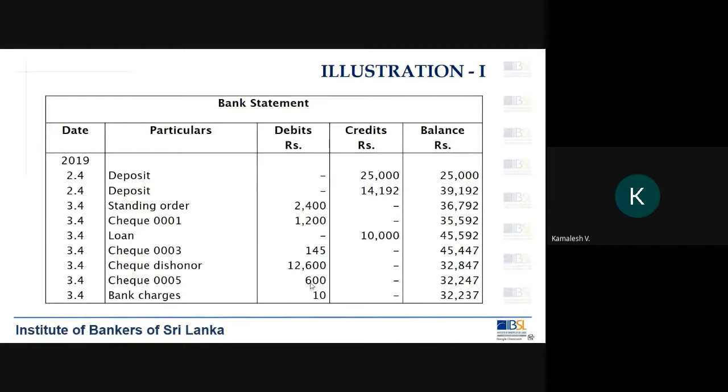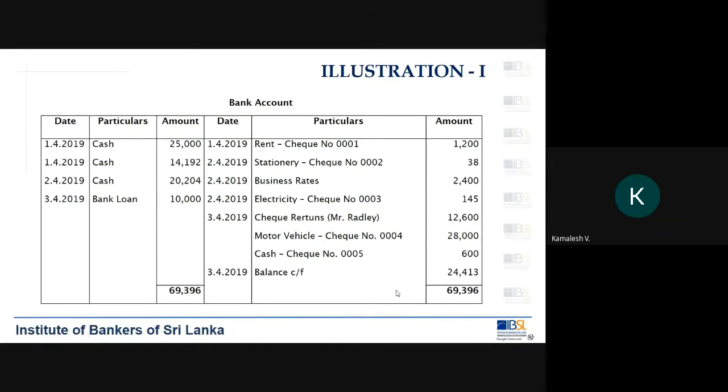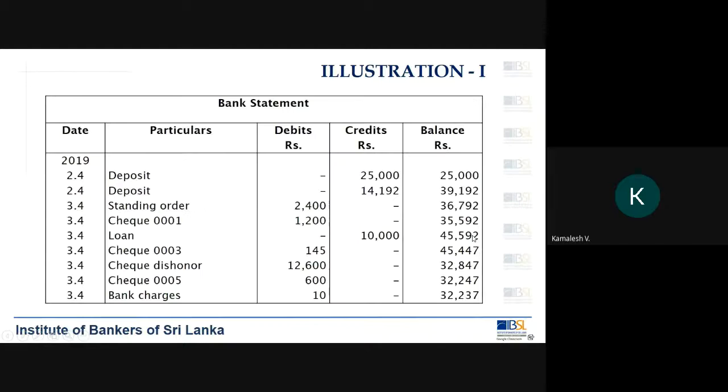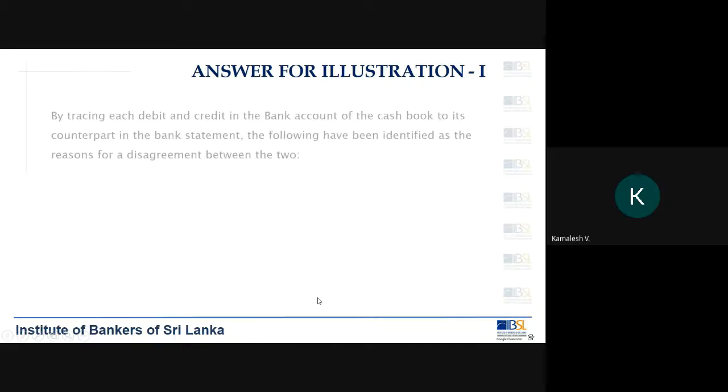So what you need to do, even though you say the bank balance is 32,237, you may have to remove this 10 from the bank statement balance. Otherwise, it will not match against this. So now we have three types of items. One is deposits not yet realized, checks issued not presented, and also an adjustment. So when you put down these three, your bank reconciliation should agree. How will it appear?